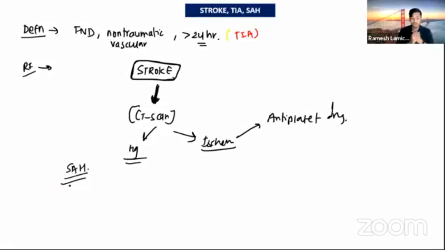But the specific treatment here: if there is any vascular aneurysm, then we have to go for surgery, like neurosurgical clipping. And to prevent the reflex vasospasm due to the extravasation of blood, we give a calcium channel blocker like nimodipine. So this is the treatment of the stroke.